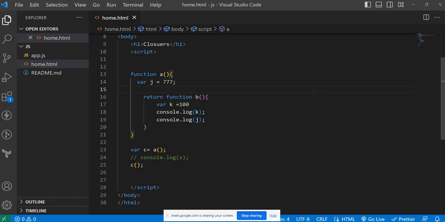Now this child function B is trying to access a variable j, maybe after some time, because it is returned to this function C, and you can invoke function C anytime in the future. Even in that situation, it will provide a reference to this variable j.